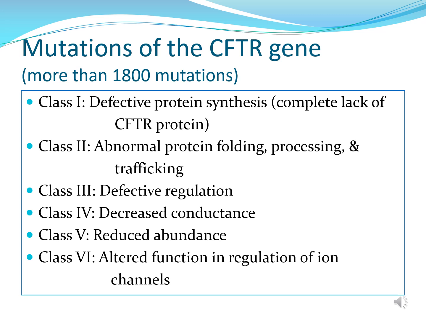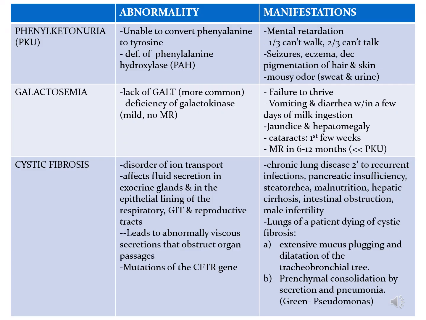There are many mutations of your CFTR gene causing cystic fibrosis. There are more than 1,800 mutations, and these are the different types of your cystic fibrosis. This is a table summarizing the three diseases of inborn errors of metabolism that we have discussed, namely phenylketonuria, galactosemia, and cystic fibrosis.